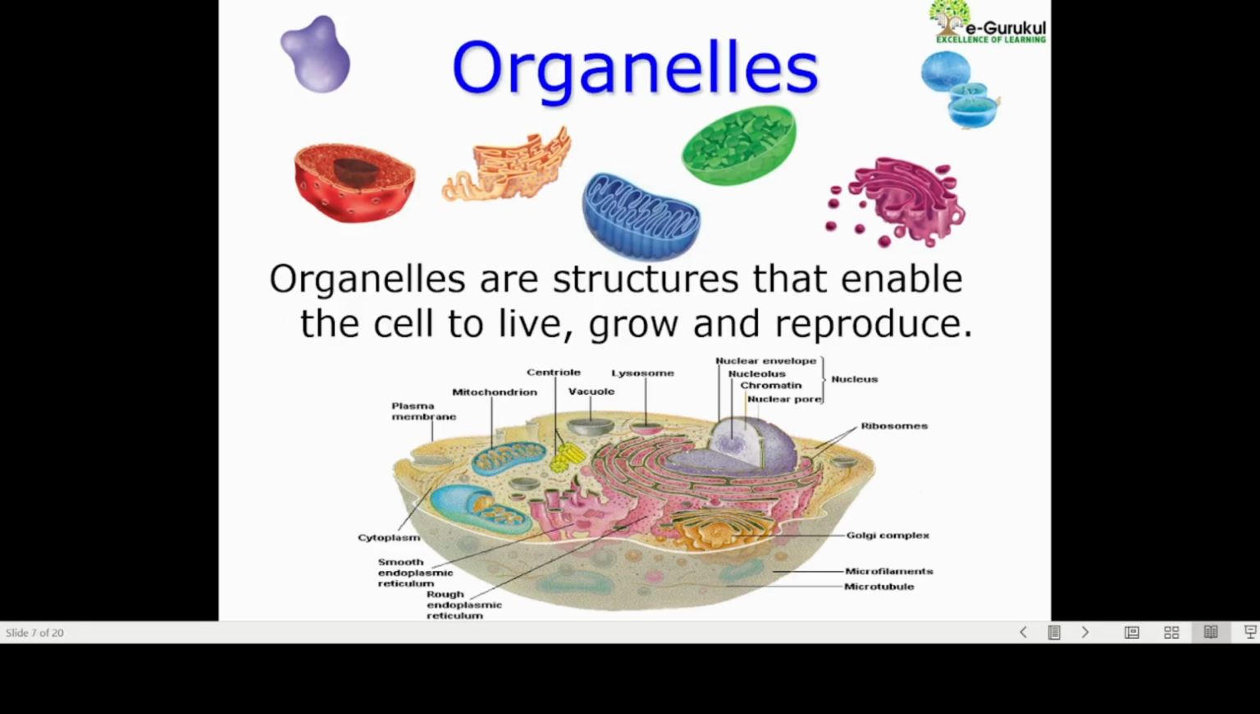Now, coming to the organelles, I told you there are so many organelles, and you are able to see in the structure that the organelles are of different types. So organelles are the structures that enable the cell to live, grow and reproduce.